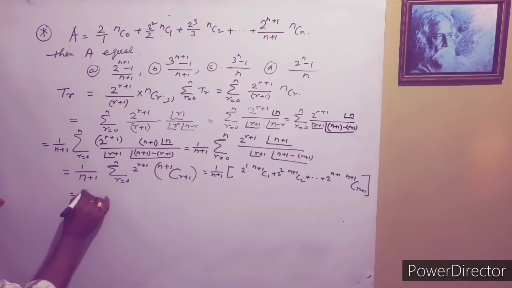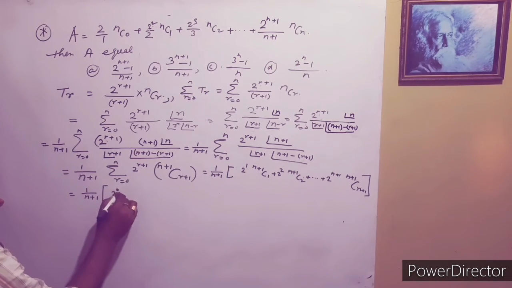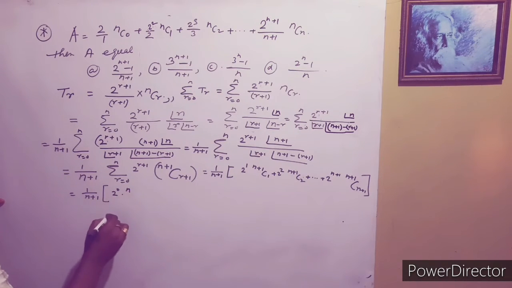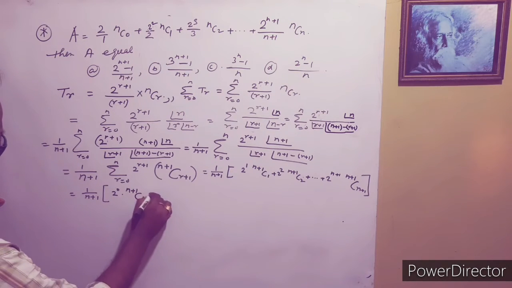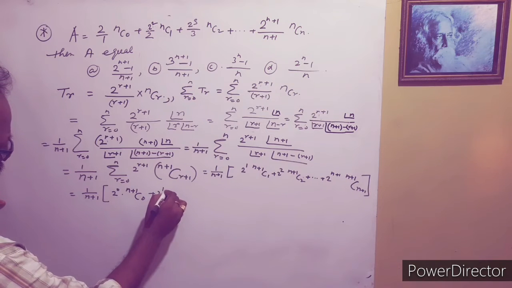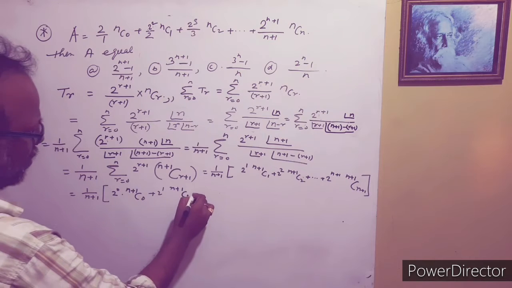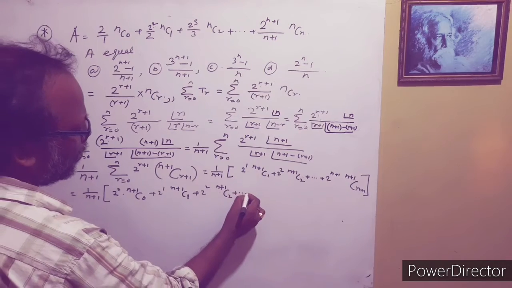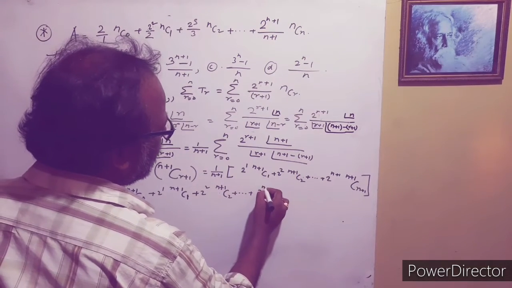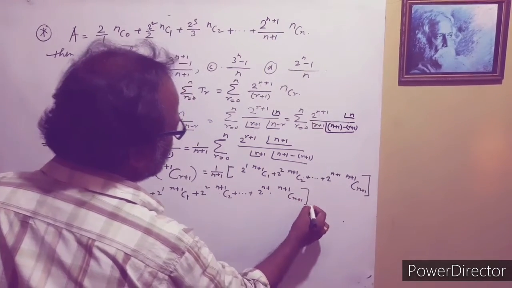We have to add 2 to the power 0 into n plus 1 c 0, 2 to the power 1 n plus 1 c 1, 2 to the power 2 n plus 1 c 2, up to 2 to the power n plus 1 into n plus 1 c n plus 1.